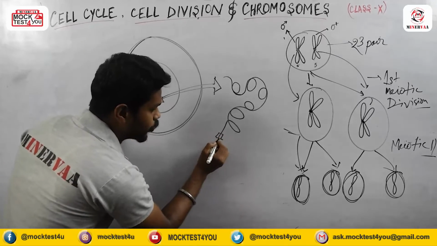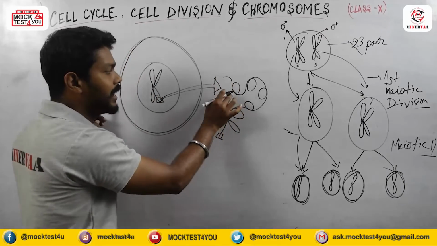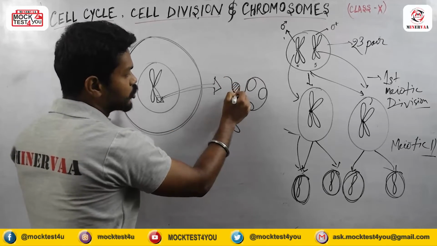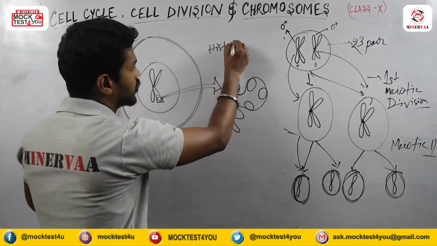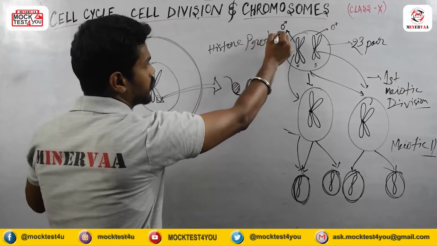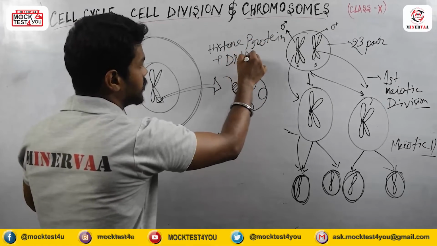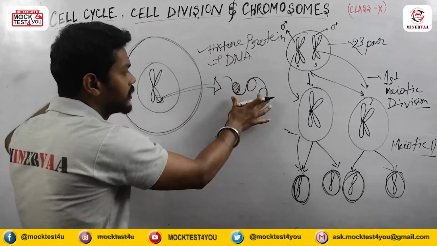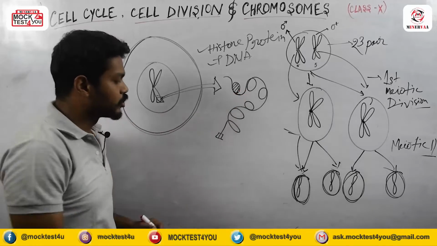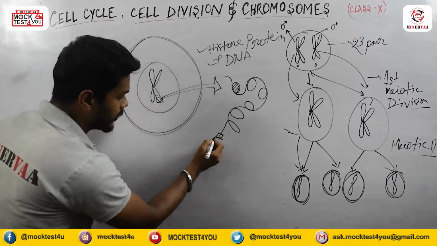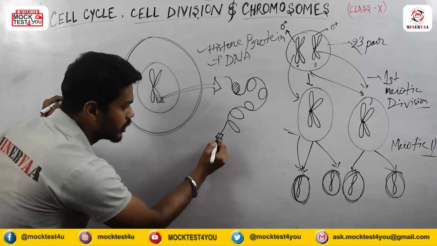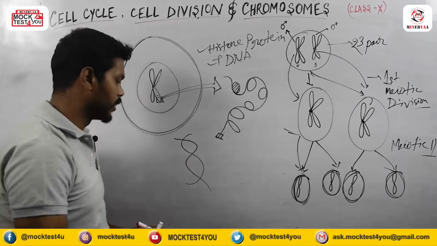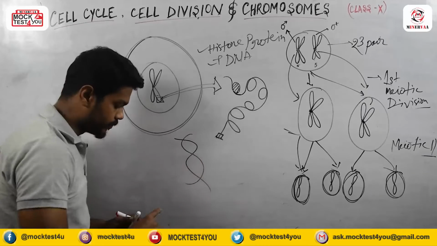And now I am zooming in on this portion, means histone protein and DNA make up the chromosome. Okay, means these are histone protein plus DNA, deoxyribonucleic acid. Okay, so histone protein and DNA make up the chromosome. And if I zoom in on this portion, it will look like this. This kind of structure it will show. This kind of structure means this is a DNA. Okay, this is a DNA.